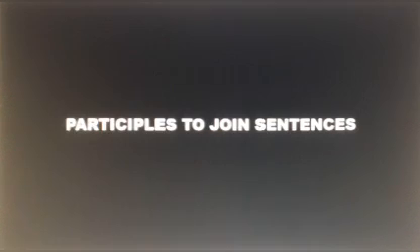Now we will start participles to join sentences. We can use participles also to join sentences. As in the case of infinitives, we can take the more important sentence as the main clause and convert the verb in the other sentence into a participle.